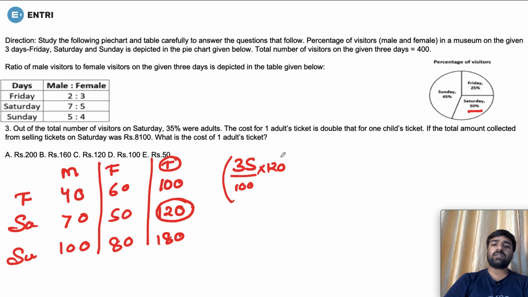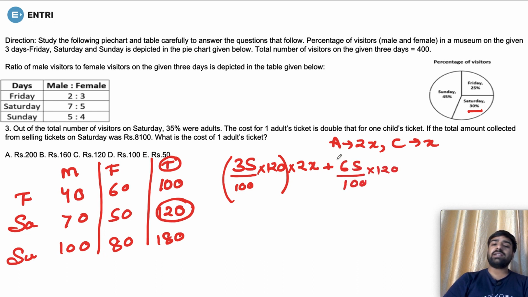But the ticket for an adult was how much? It was kept twice the child's ticket. So if I keep the adult's ticket as 2x, it is obvious that the child's ticket is going to be x. If 35% of the people were adults, then how many were children? 100 minus 35, that is 65 were children. And their ticket was x rupees. And the total value is already given, it is 8100.